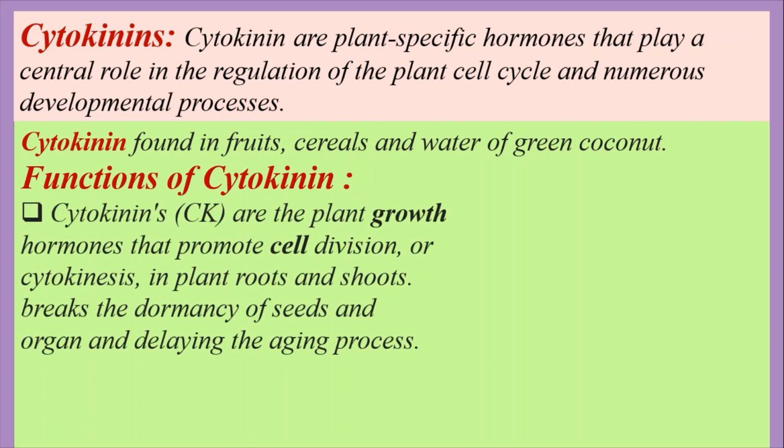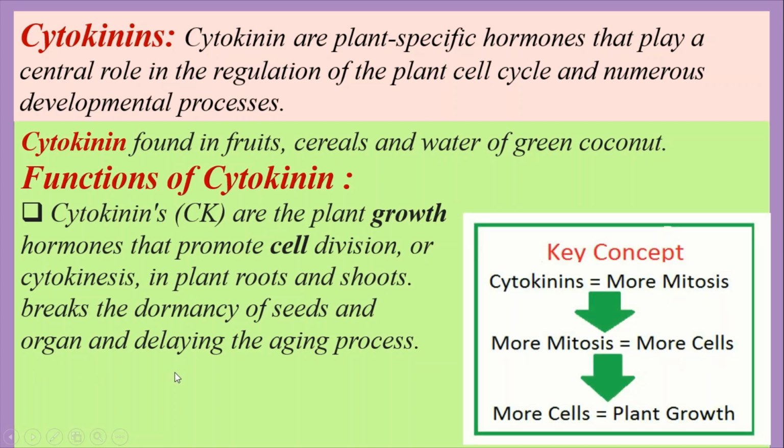Function. Cytokinins are plant growth hormones that promote cell division or cytokinesis in plant roots and shoots. Here cytokinesis means cyto means cytoplasm and kinesis means division, that is division of the cytoplasm. They also break the dormancy of seeds and organs and delay the aging processes. During cell division, cytokinesis occurs in a cell because of the effect of cytokinin hormones.